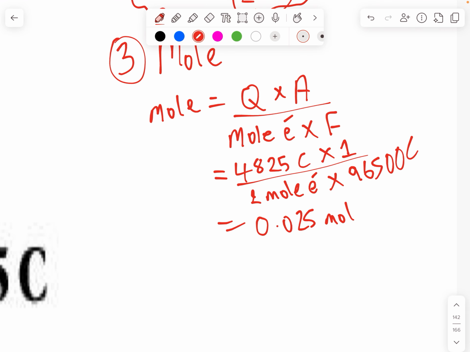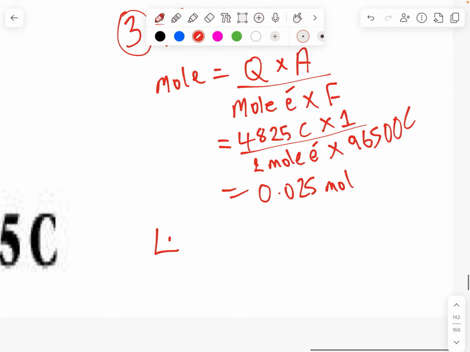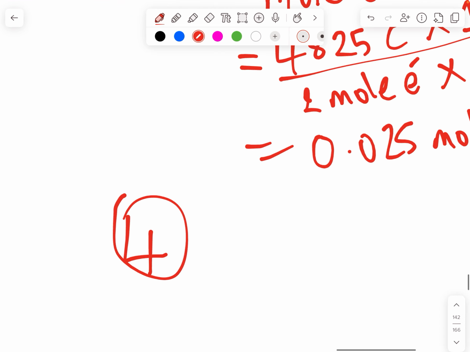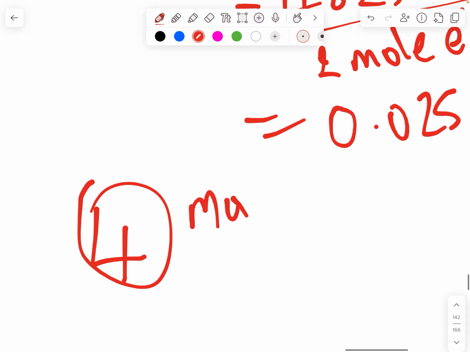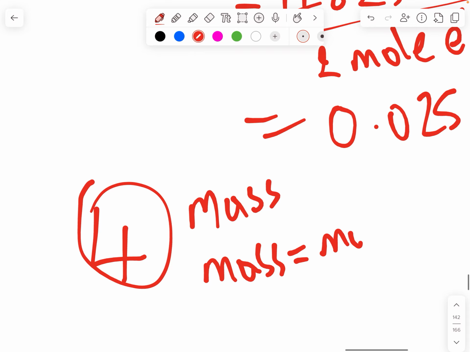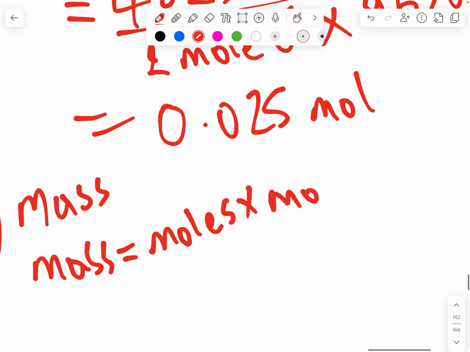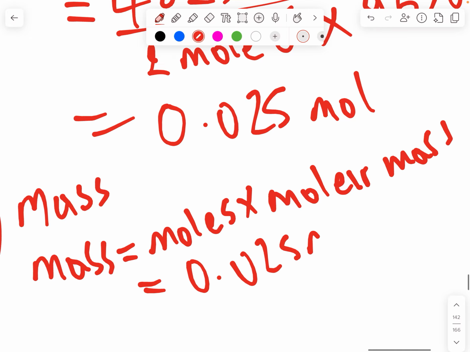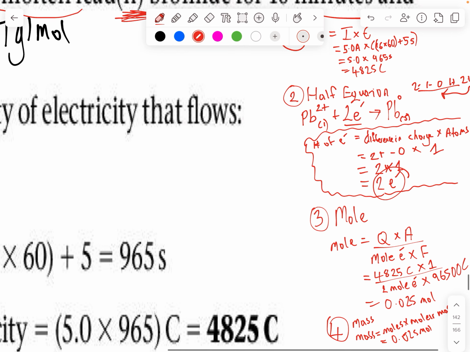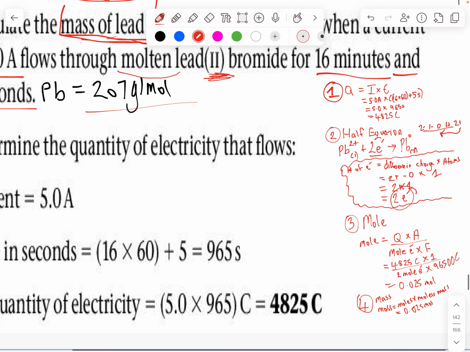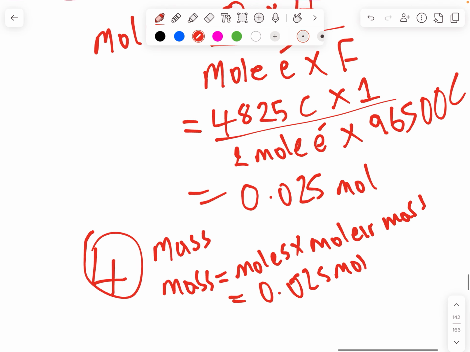Finally, step 4. For step 4, we are going to be working the mass. Mass equals moles times molar mass. The moles that we got was 0.025 mole, and the molar mass for this question, I think it was 207. Here it is, lead is 207 g per mole.